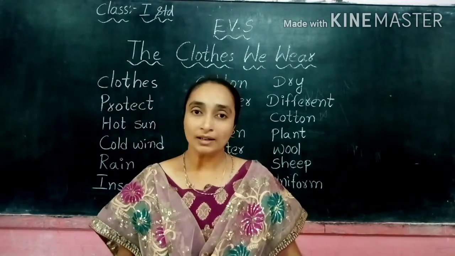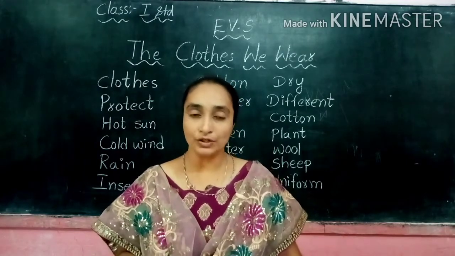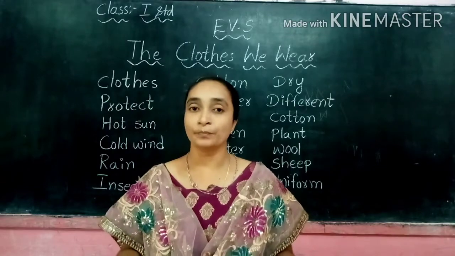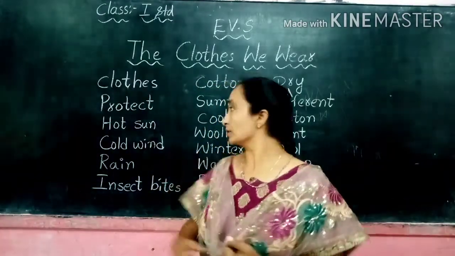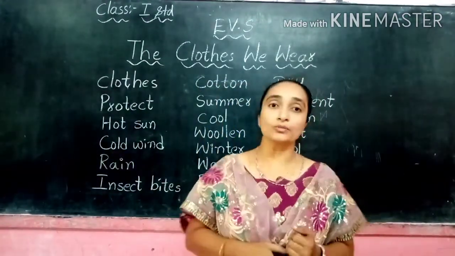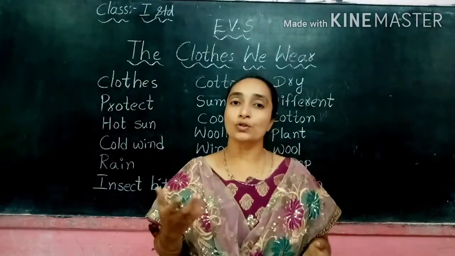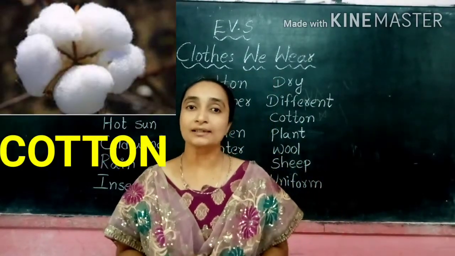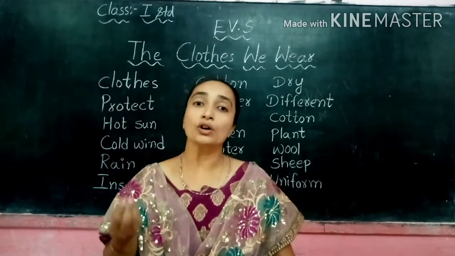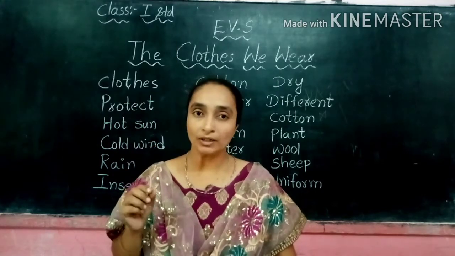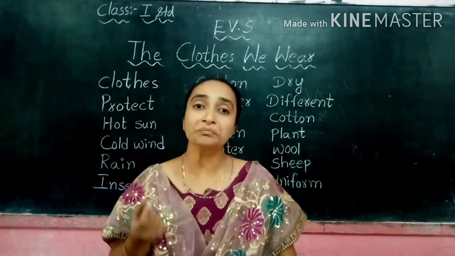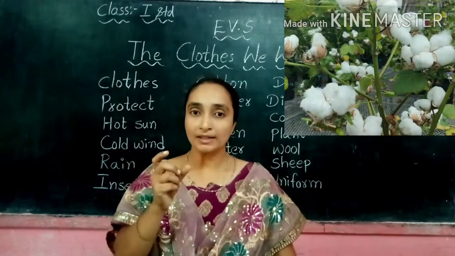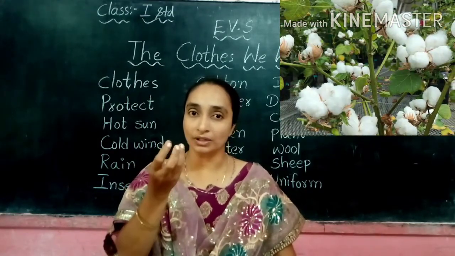So what is the item which we get from plants and animals? The first one is cotton. The most important thing is cotton. From where is the cotton coming? Cotton comes from the cotton plant. Cotton is white in color.